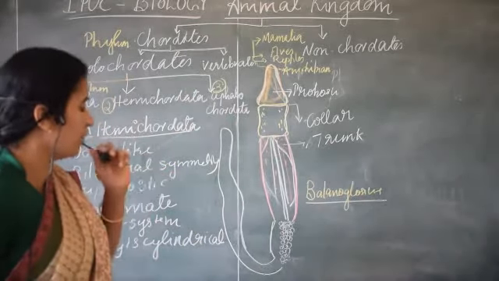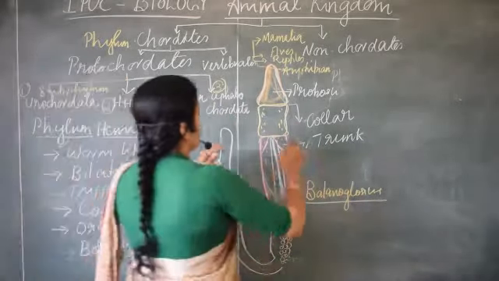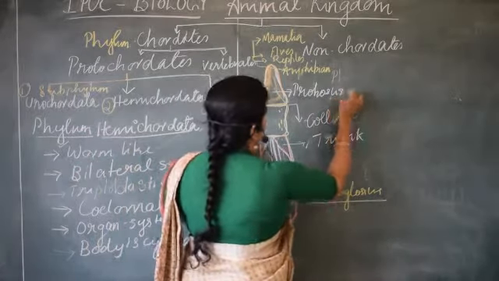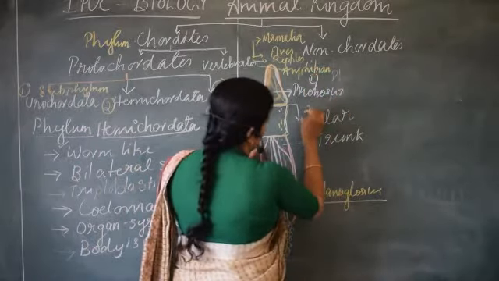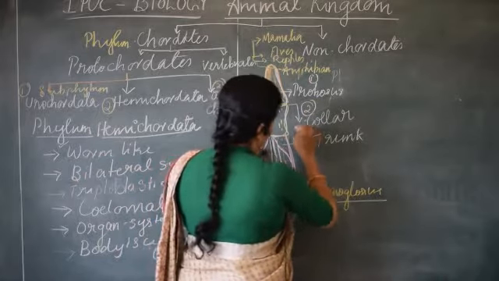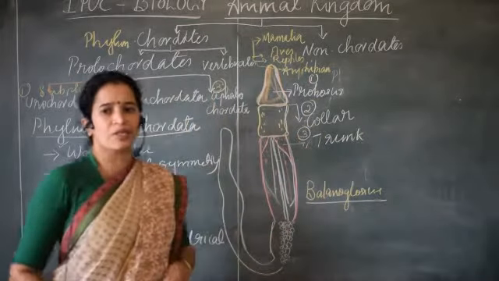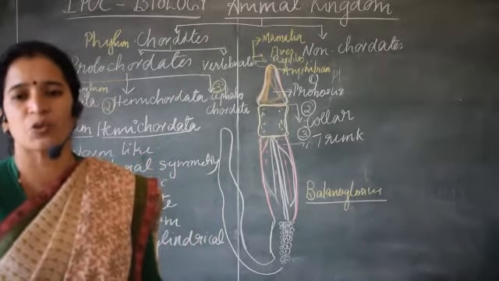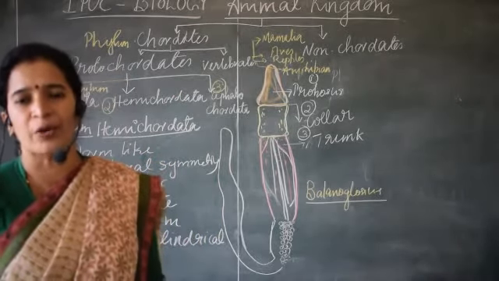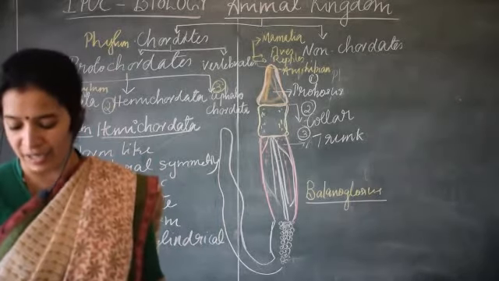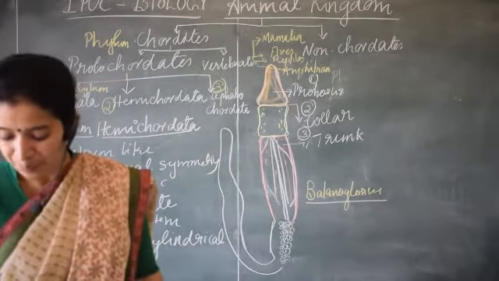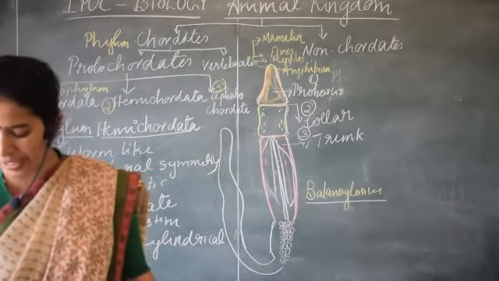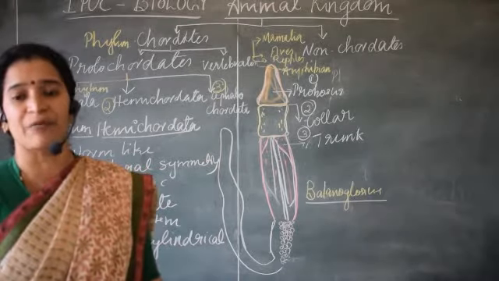The body of hemichordate is divided into proboscis, then collar, then the trunk regions. So these are the regions of a worm-like animal which belongs to the subphylum Hemichordata, which comes under the phylum Chordata. Let us see about their organ system features.